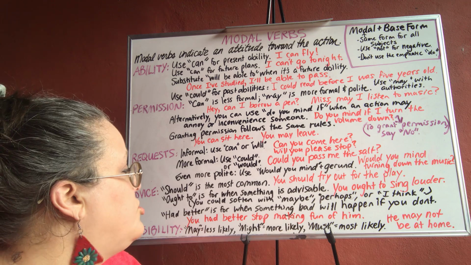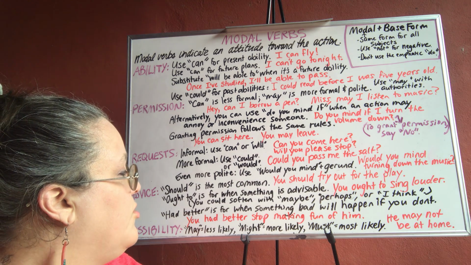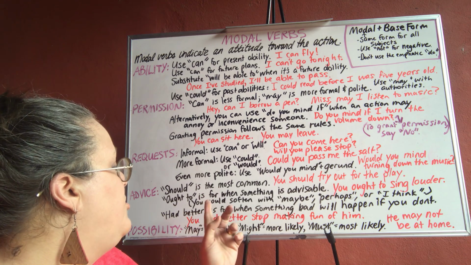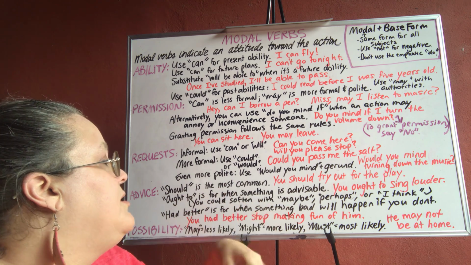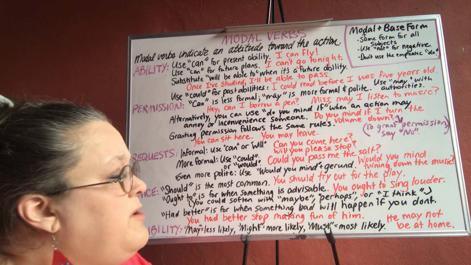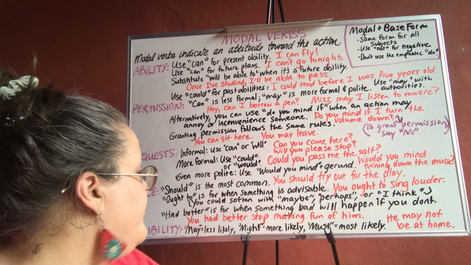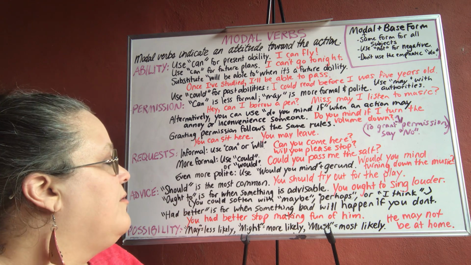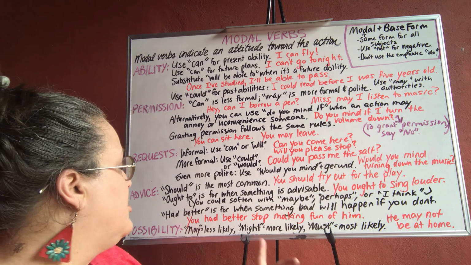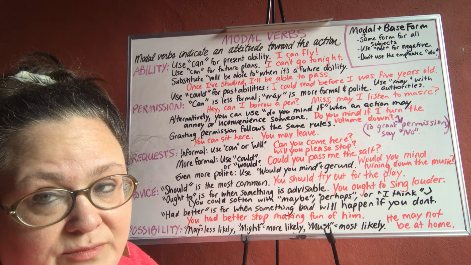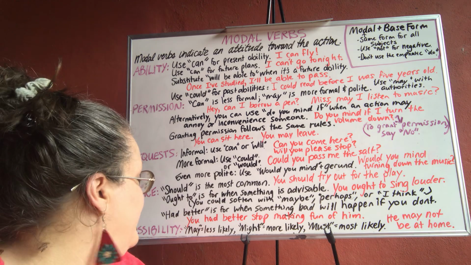You can use should and ought to pretty interchangeably, but should is more common. And you can soften these with maybe or perhaps or I think. I think you should try out for the play. Maybe you ought to sing louder. Okay? And then had better is for when something bad will happen if you don't. So like, you had better stop making fun of him or he will beat you up, kind of thing. Something bad is going to happen.